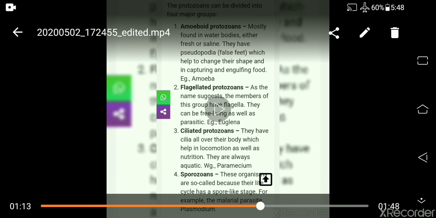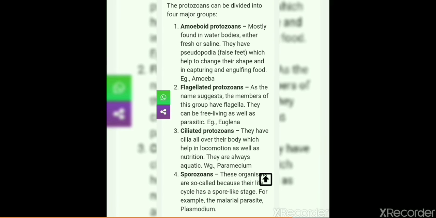The protozoans are divided into some groups. Amoeboid protozoans are mostly found in water bodies, either freshwater or saline. They have pseudopodia, false feet, which are used in locomotion and also in capturing and engulfing food.